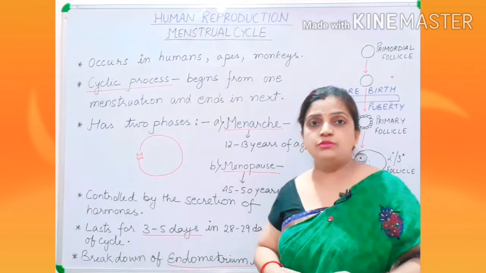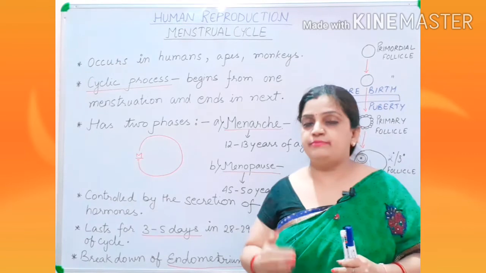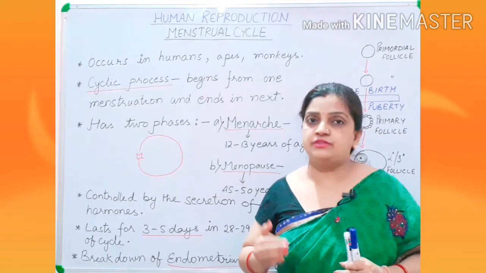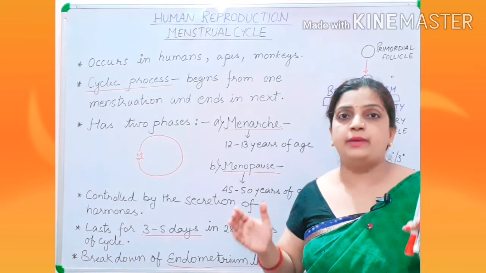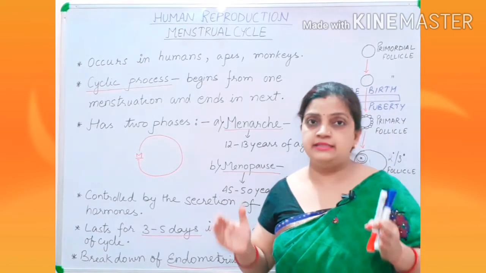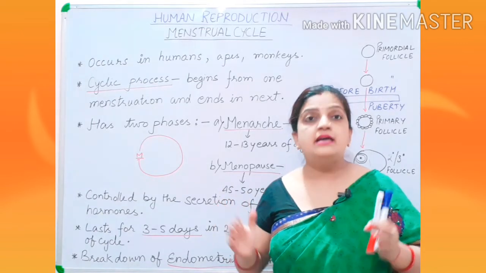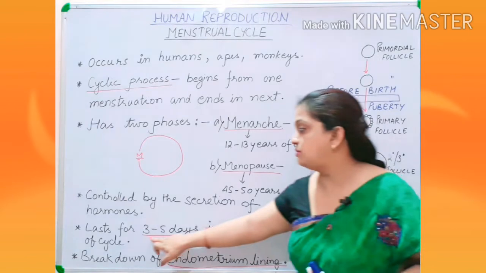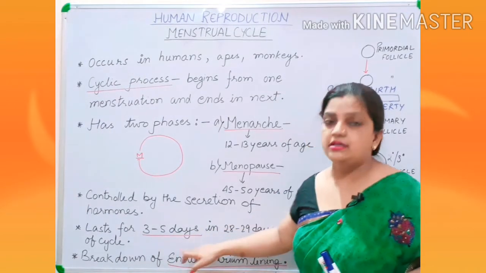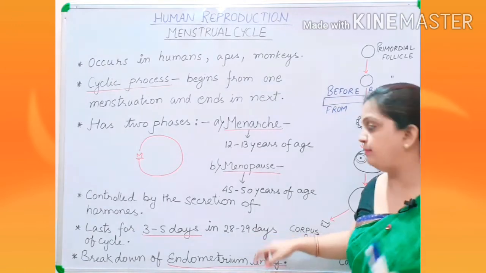Children, I told you all that every month the women attain menstrual cycle, and this menstrual cycle is a period of 28 or 29 days, and in these 28 to 29 days the actual menstrual period lasts for 3 to 5 days. So this is one again important point among the females.